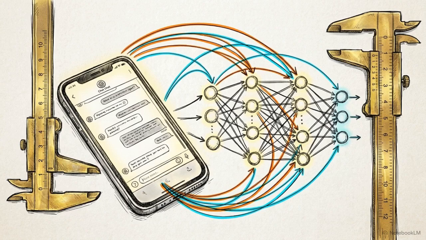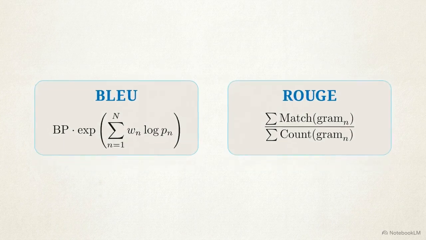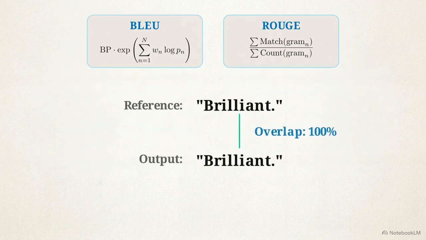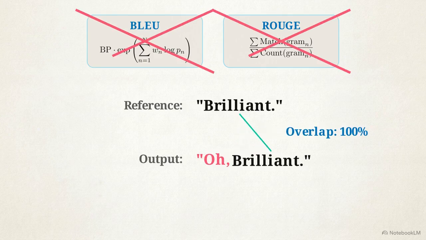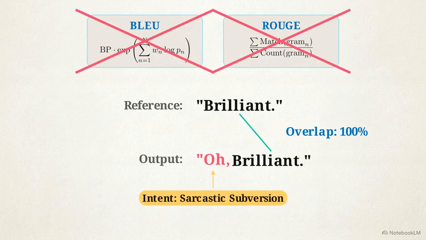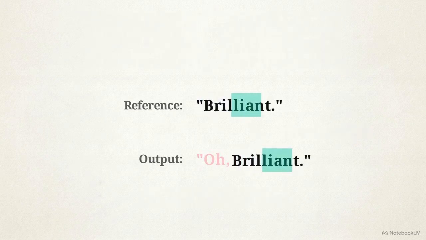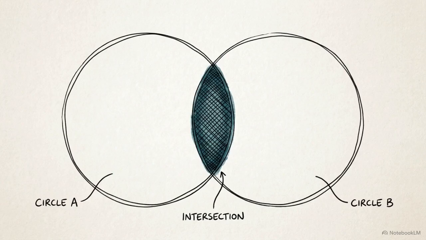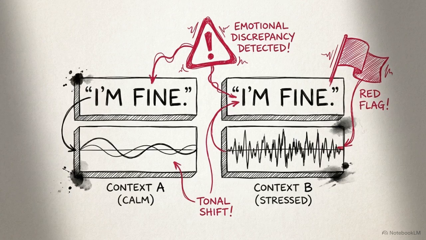Modern transformer models can solve the sarcasm problem using attention pooling across dialogue history, but proving that capability requires entirely new evaluation frameworks. These are the mathematical formulas for BLEU and ROUGE. While effective for measuring word-for-word translation accuracy, they fail to register sarcastic subversion because they cannot register intent, only the statistical overlap of characters. Both metrics strictly measure n-gram statistical overlap. This makes them blind to nuance, cultural bias, or multi-turn irony, where the exact words matter far less than the overarching tone.